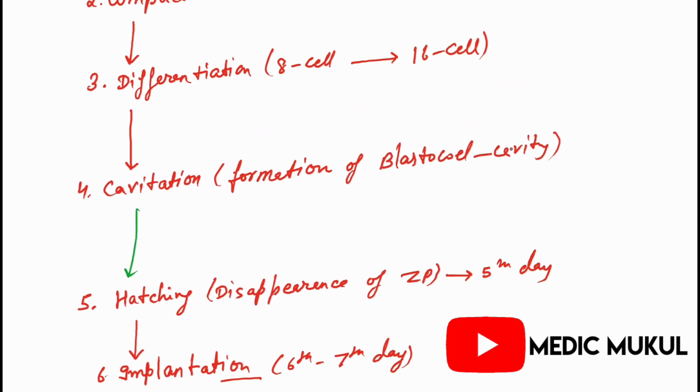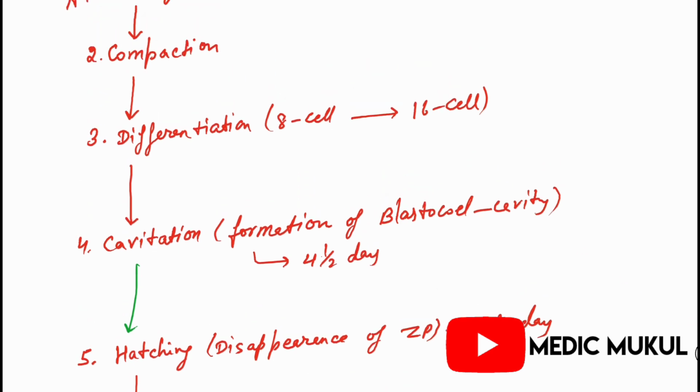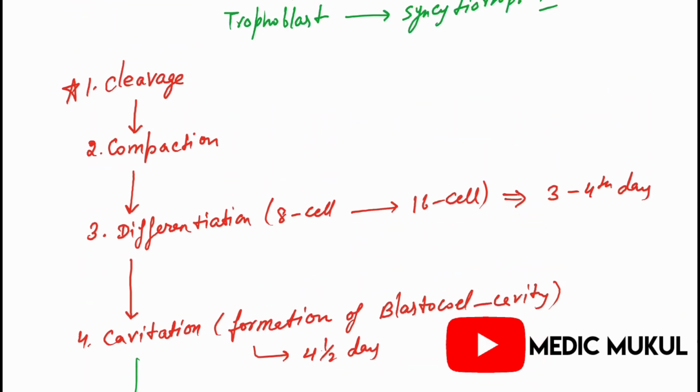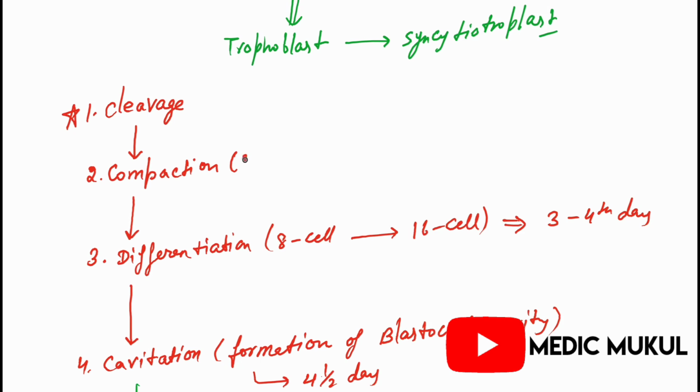Formation of the blastocyst cavity occurs on the 4th and a half day. The 16 cell or 32 cell stage is from the 3rd to 4th day, and compaction occurs 24 hours after fertilization.